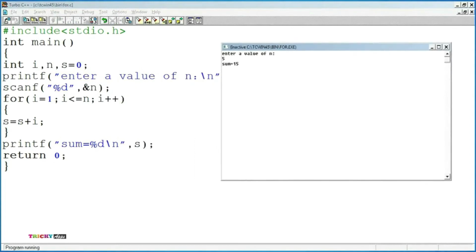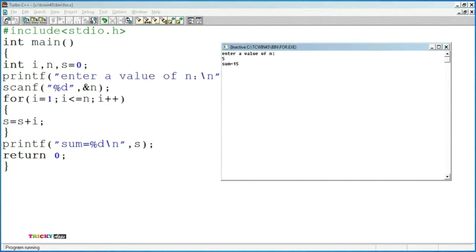So let us analyze the values for i = 1. 1 is less than or equal to 5. The condition is true, so the control will move on to the for loop body. s = s + i. Initially we have s = 0, so we are adding 0 plus 1. Then the s value is updated as 1.